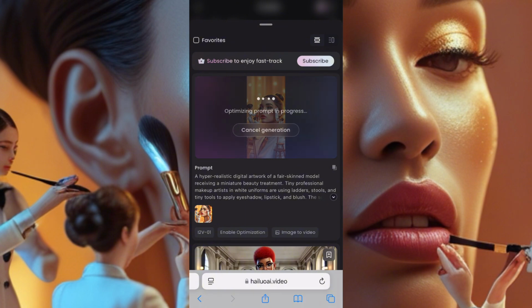That's the job in queue. So we have to wait for this to generate. It will take time. They said we should wait for 10 minutes.